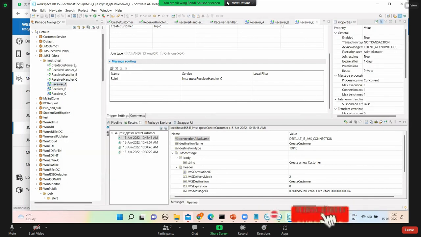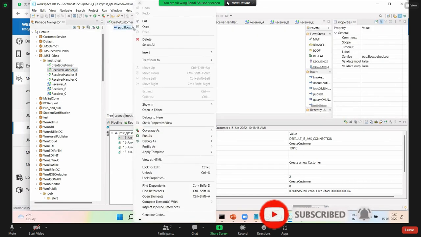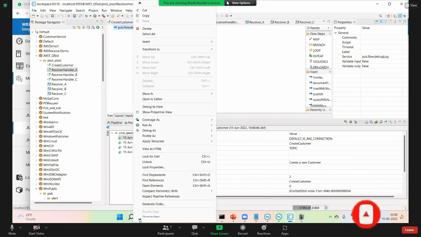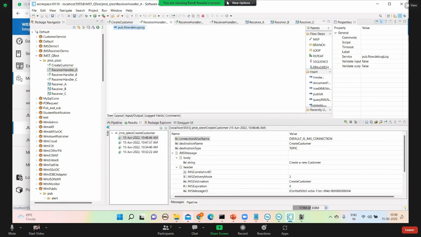In the handler, some of the activities you can disable. Right click, steps you can disable. You remember steps disable. See here, steps you can disable, but for the trigger there is no disable option here. So where you can disable is the integration server.